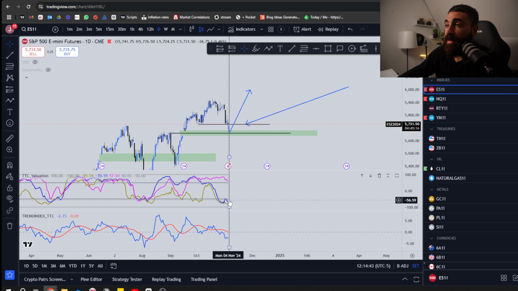But until I get the signal on my trend index right here, I'm not going to take the trade. So we might go lower before going higher, but we expect this month, by the end of the month, to start the next rally.